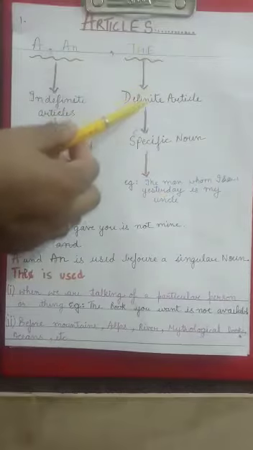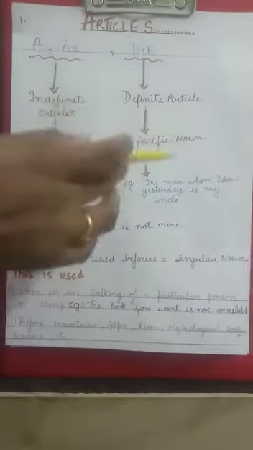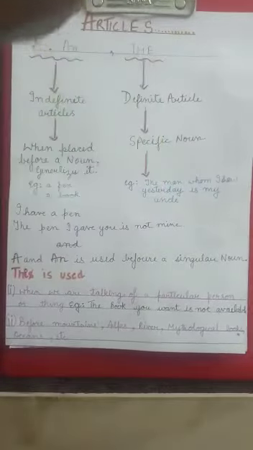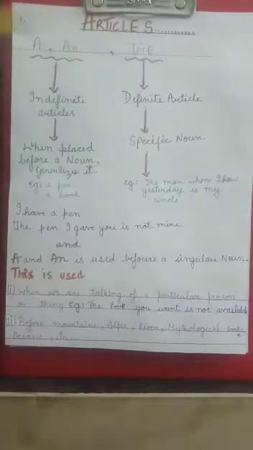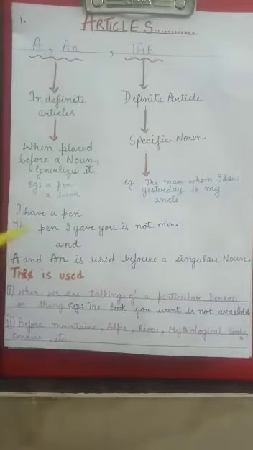Whereas the, when it is placed before a noun, specifies the noun, and tells the particular, or points to the particular person, place or thing. So now we are going to study with examples. Just see a and an. I'll give you two examples.